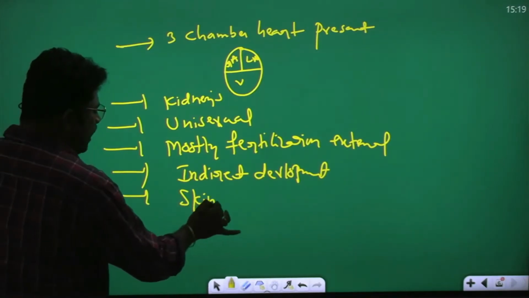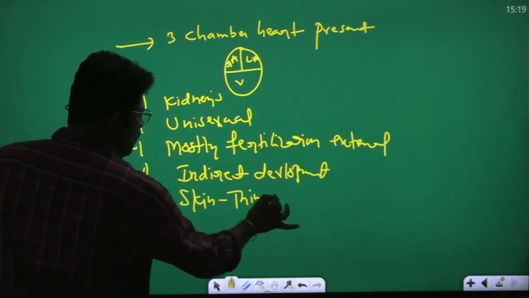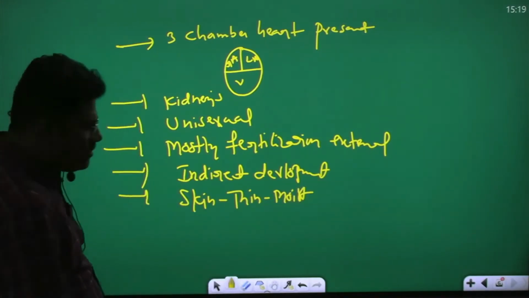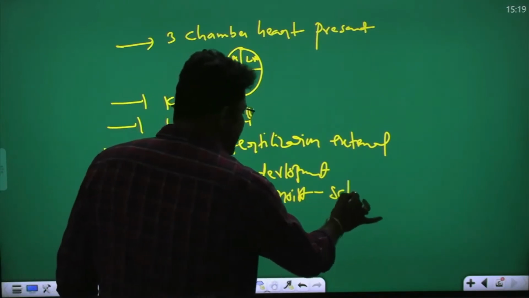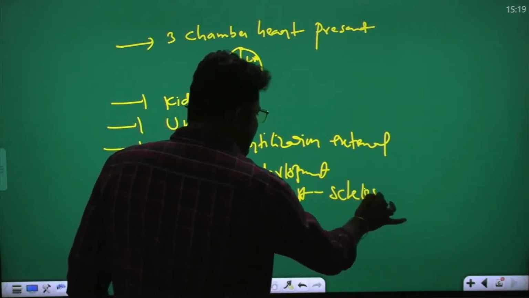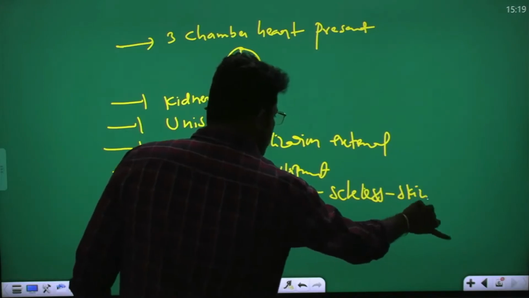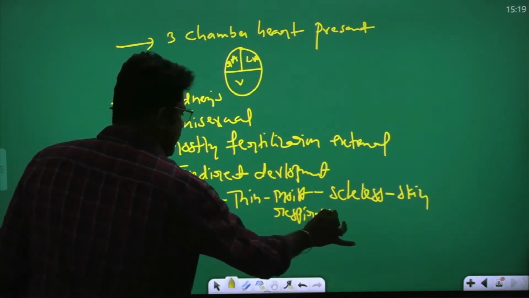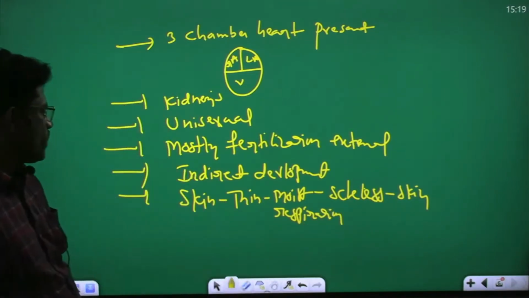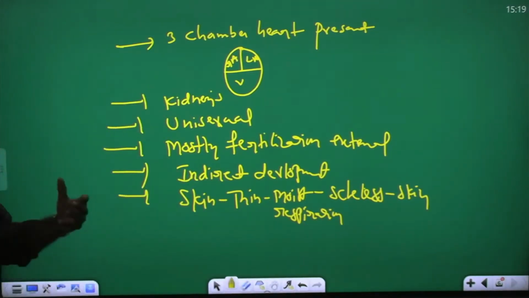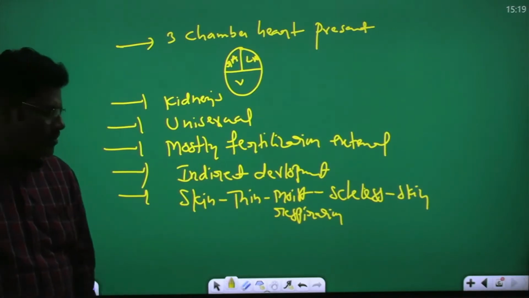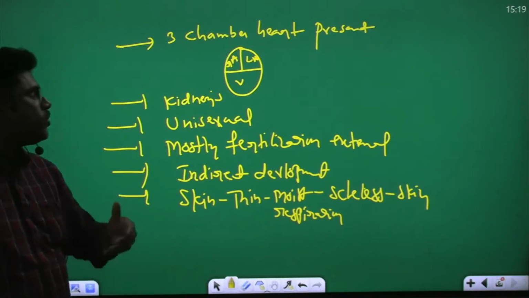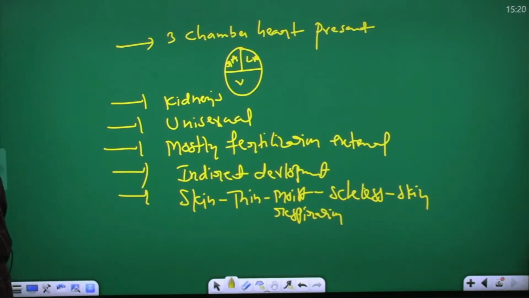Amphibian skin is thin, moist, scaleless skin. What is that skin useful for? Respiration. So this is the important point of amphibia.